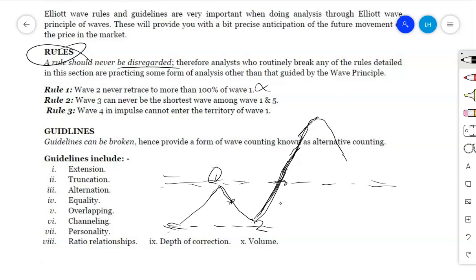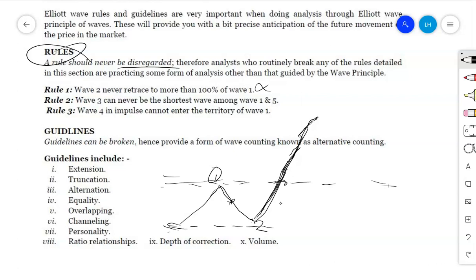Actually, this applies in an impulse, but when we come to a diagonal, maybe an ending or leading diagonal, they may travel down to the level of wave number 1. But in an impulse, it must end outside of the price territory of wave number 1. Then we come to the guideline of alternation. We will consider those things. Actually, I'm talking about guidelines, but basically now we were taking consideration of principles.